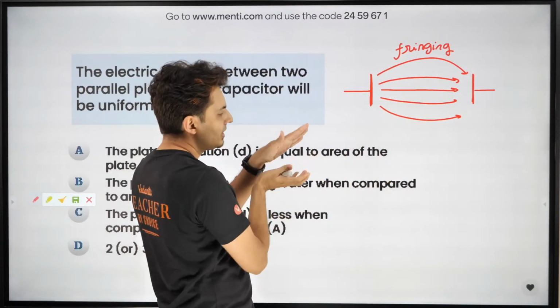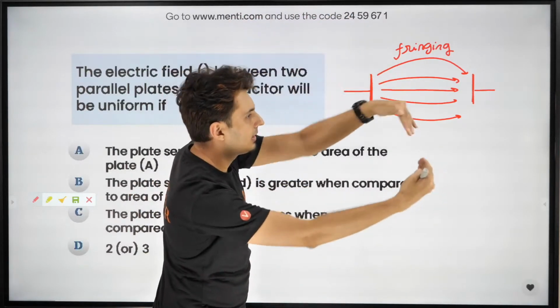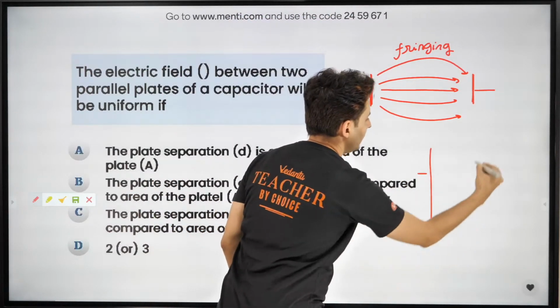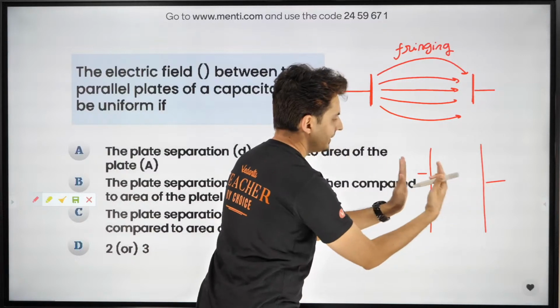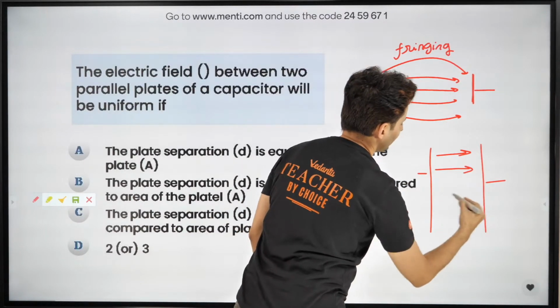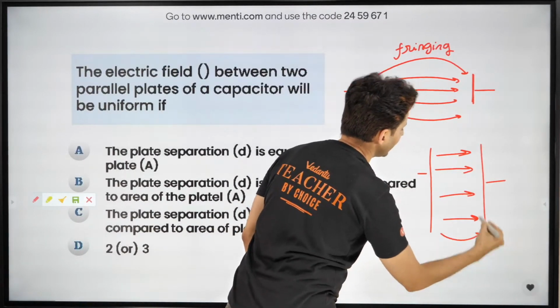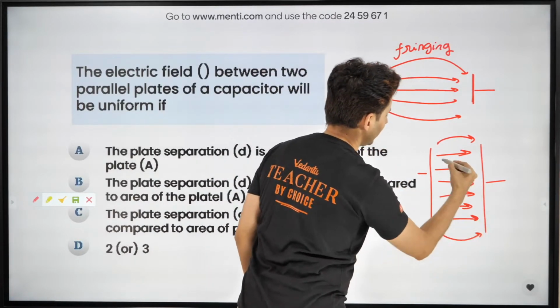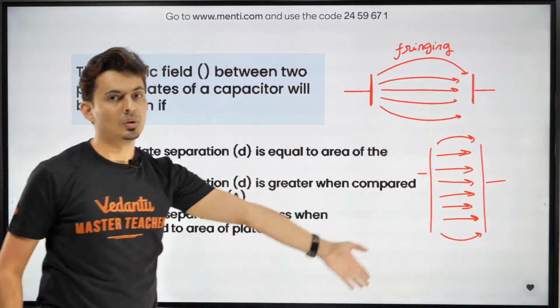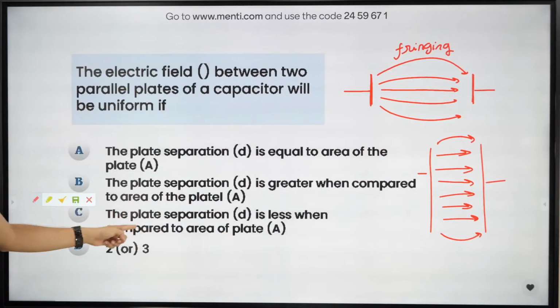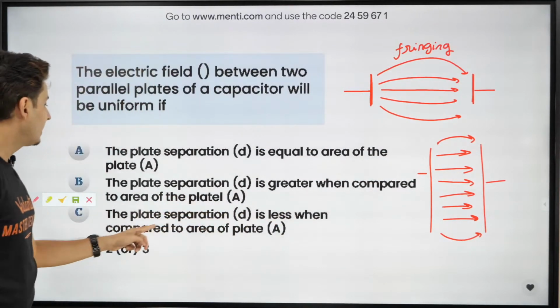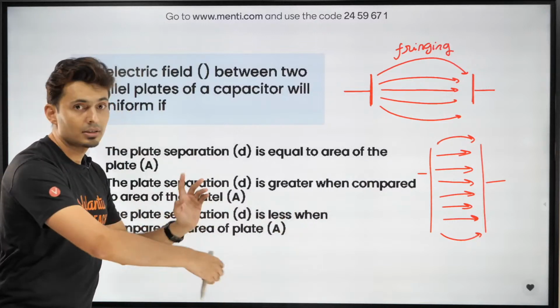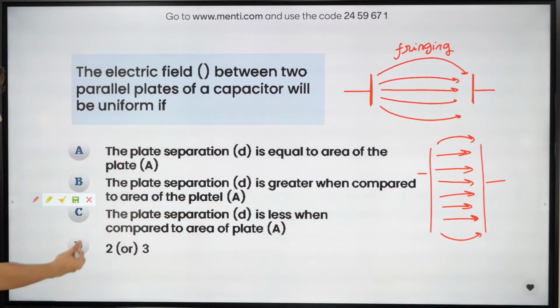Because the distance is large, the field lines will go out and then again come back in. But if the plate sizes are big and the distance is small, then that fringing effect is negligible at the ends because most of the field lines are parallel and then the field is almost uniform. So hence the plate separation is less and the area is very large. That's the scenario, no other scenario. Hence only option C is correct.